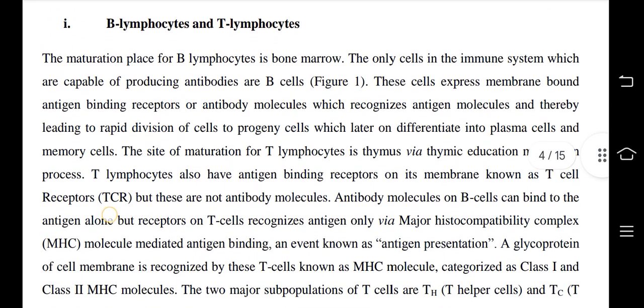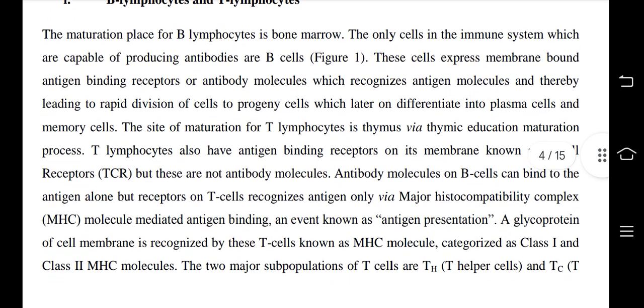B lymphocytes and T lymphocytes. The maturation place for B lymphocytes is the bone marrow. The only cells in the immune system capable of producing antibodies are B cells. These cells express membrane-bound antigen binding receptors, or antibody molecules, which recognize antigen molecules, thereby leading to rapid division of cells to progeny cells which later differentiate into plasma cells and memory cells.